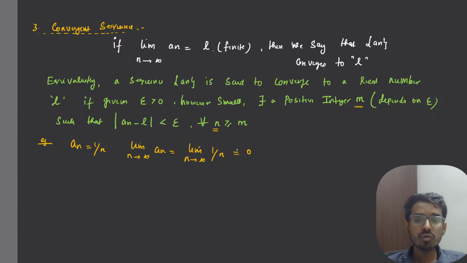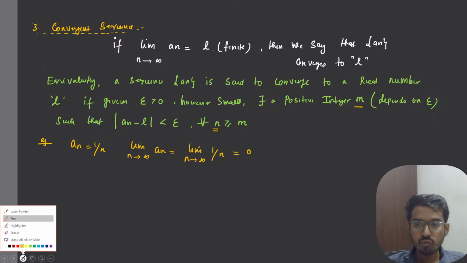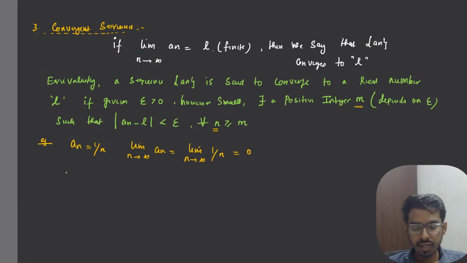Yes. Now we know that the sequence is convergent, and we already know the limit of the sequence. It is 0. Now, if I want to prove that the sequence is convergent with the help of this definition, the sequence an is said to converge to a real number L given epsilon greater than 0. So you give me any epsilon greater than 0, right? For example, let us say you are giving epsilon to be 0.001, given epsilon greater than 0.